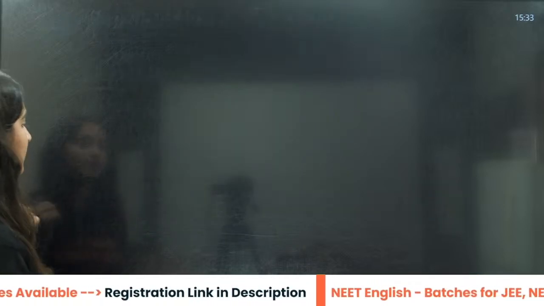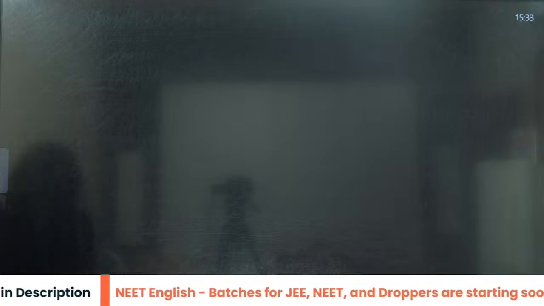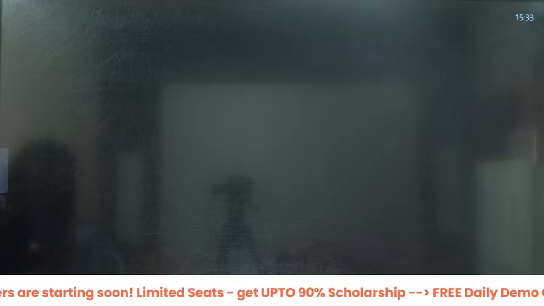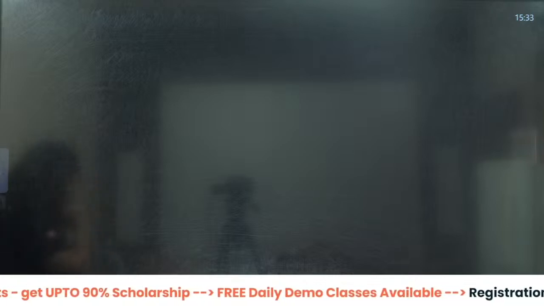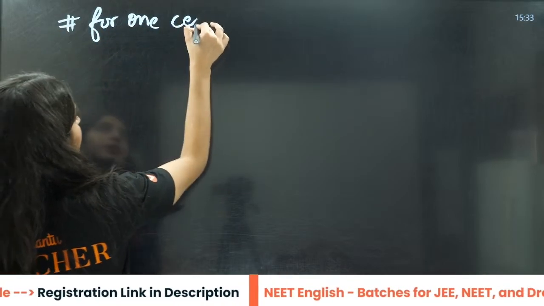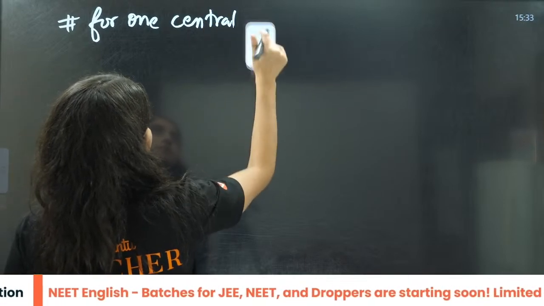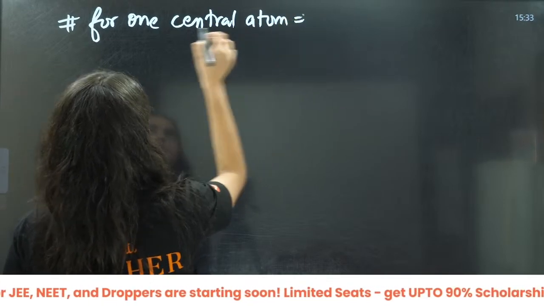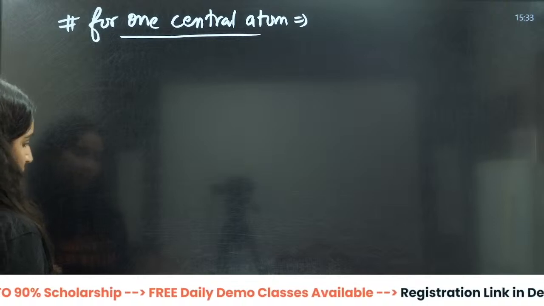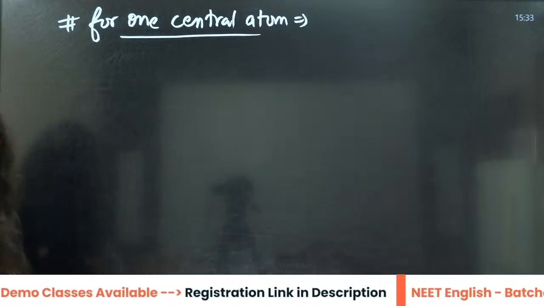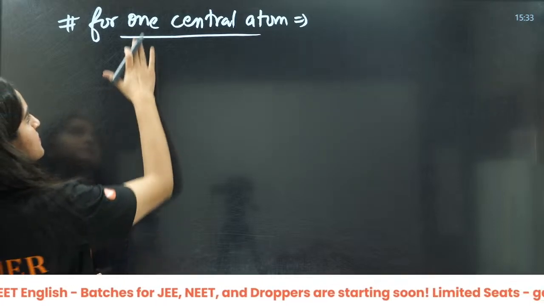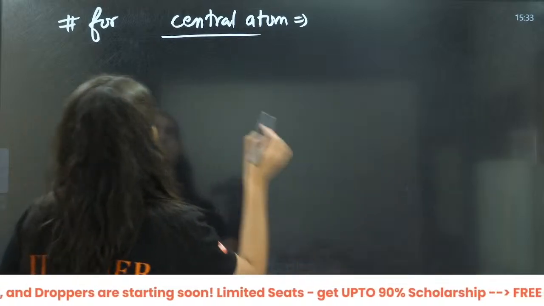Yes, full periodic table. Now, this also we have done. What are we left with? For the same central atom, these are all the oxoacids, these are all the oxyacids. So, if you have the same central atom, what will happen?